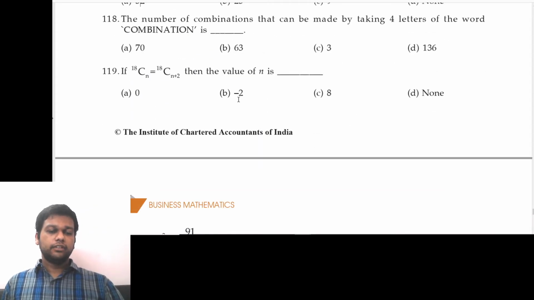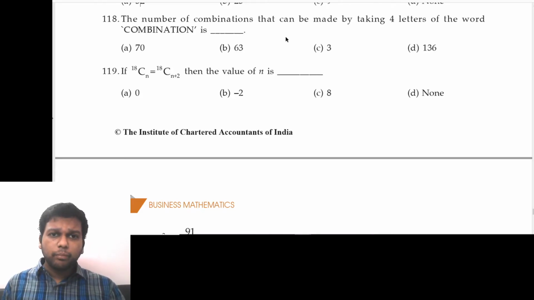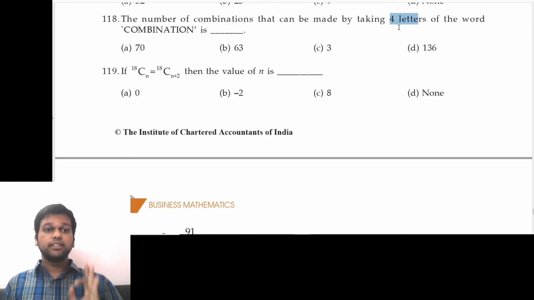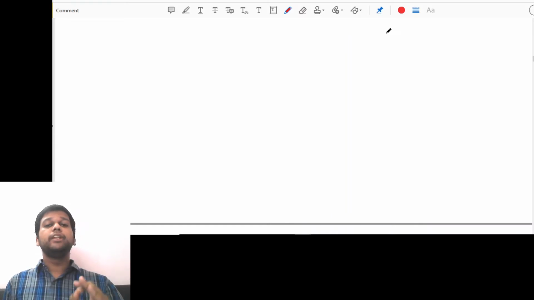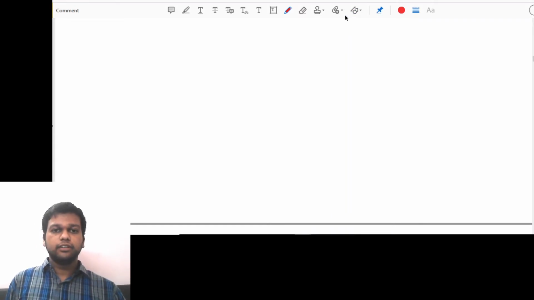Now this is a good one. 118. The number of combinations that can be made by taking 4 letters of the word combination is. Number of combinations, not permutations. So we have to go by cases. Permutations is easy. Combinations is a bit complicated. Okay, so let's write the word. The word is what? Combination.